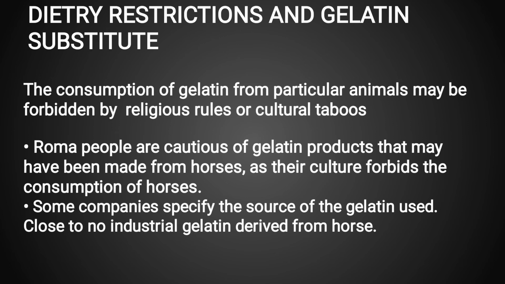Roma people are cautious of gelatin products that may have been made from horses, as their culture forbids the consumption of horses. Some companies specify the source of gelatin used. Close to no industrial gelatin is derived from horse.